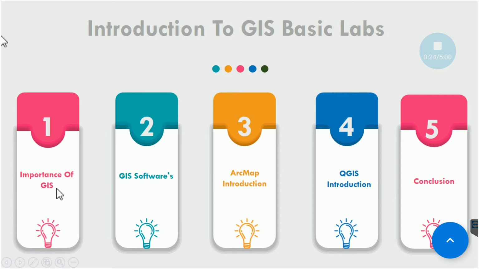The first section, what is the importance of GIS? GIS stands for Geographic Information System. Now all the organizations, almost the government sector and the private sector, for effective data visualization and data handling, they need GIS, right? So its importance can be understood by a quote that a map is worth 1,000 words. If you have a lot of analysis and a lot of reports, and on the other hand, if you can generate a few maps out of these 1,000 words reports, 1,000 pages report, so that is more effective, right?